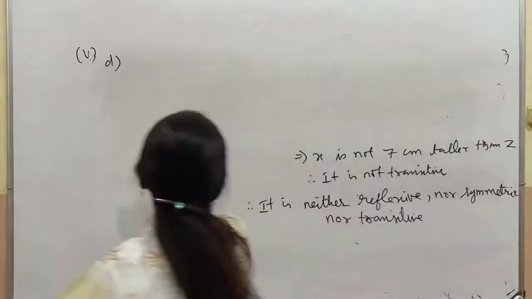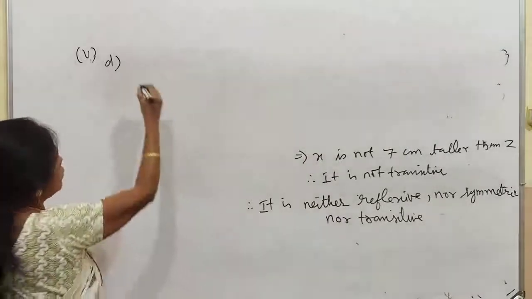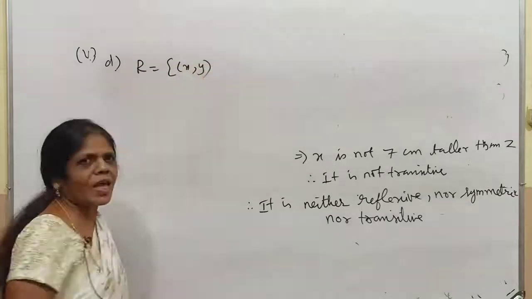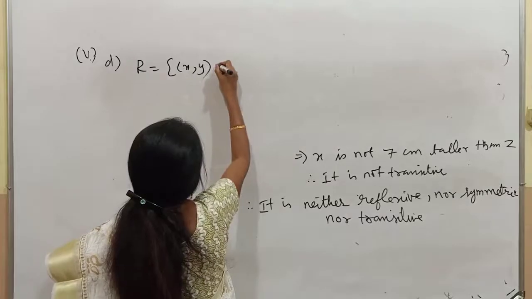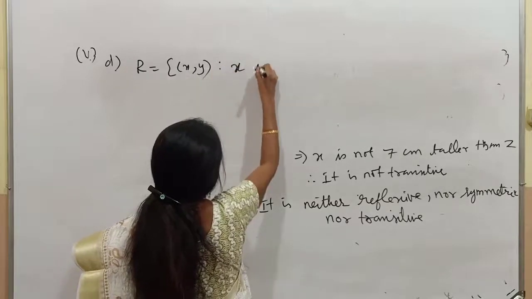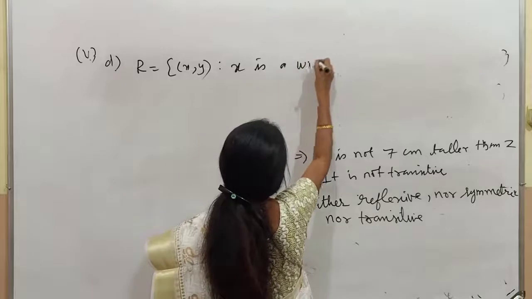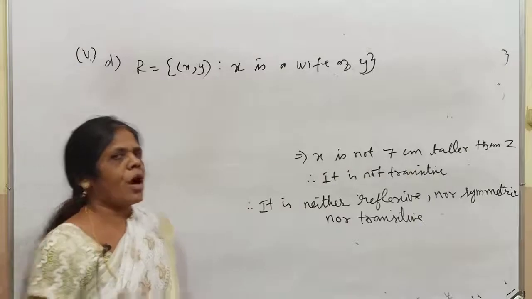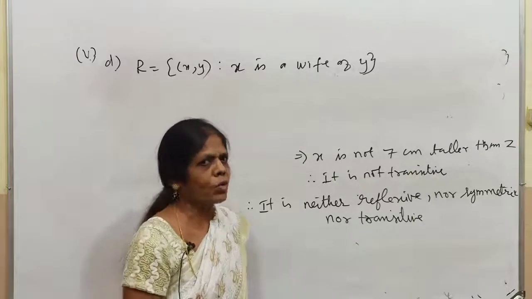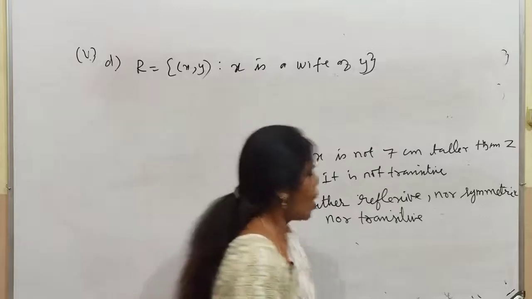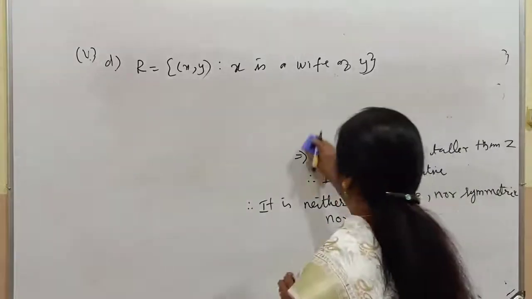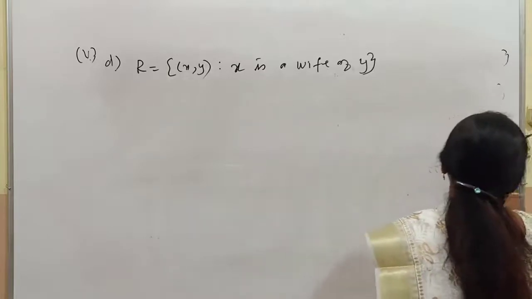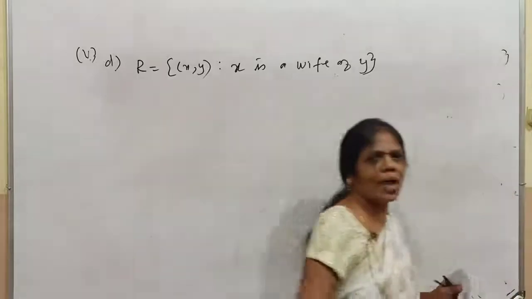Right. Now listen. I am taking another question. R equals (x, y) for the same set, such that x is a wife for y. The boy is having doubt in transitivity. You have to listen to me on this one. How am I going to put transitivity? First, let us find out whether it is reflexive or not.